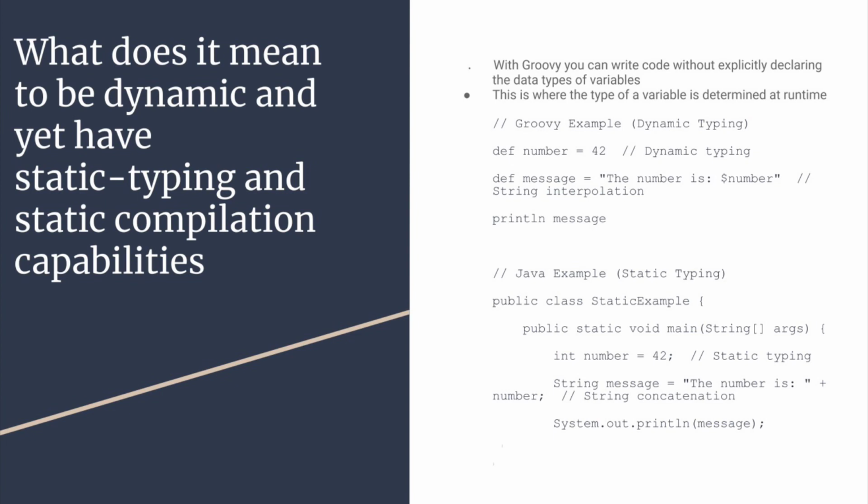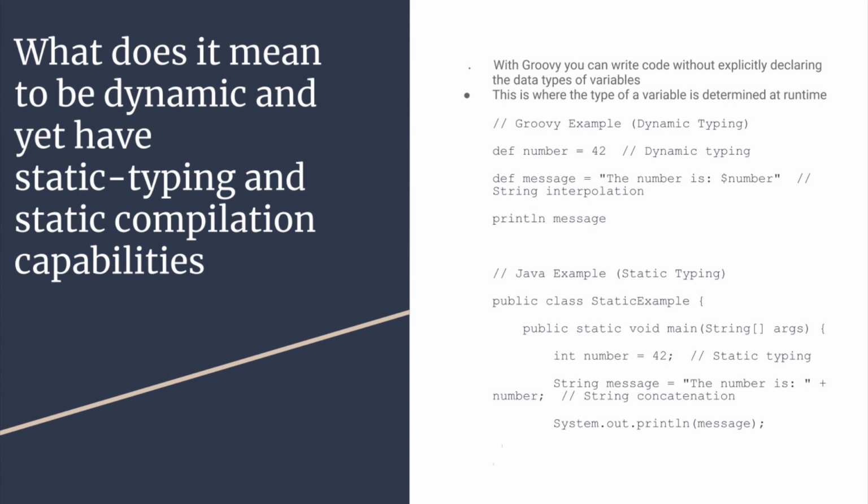As you can see on the slide, I have two examples: a Groovy program that shows how dynamic it is, compared to a Java example of the same kind, showing off how it's static. So for example, in the Groovy example, I put def number equals 42. This is me declaring the variable without specifying its type. And then in the message, I put in quotes "the number is $number", which I'll get into later, which involves string interpolation. But this is to prove that the variable can change at any time during the program, whether it be from an integer into now a message or a string.